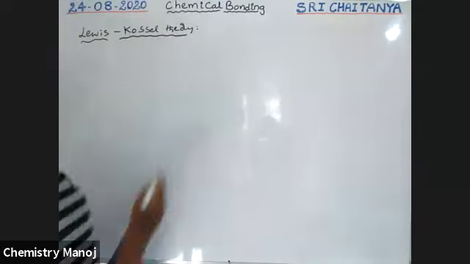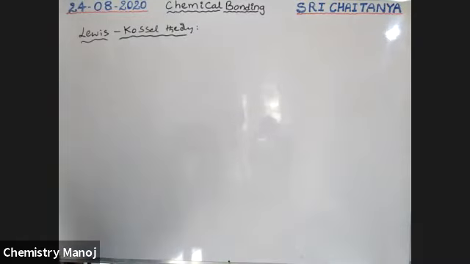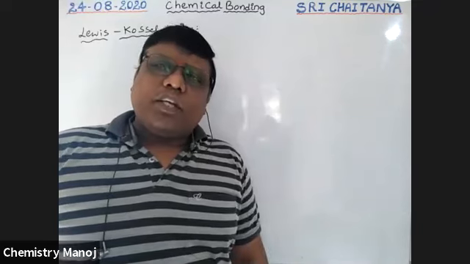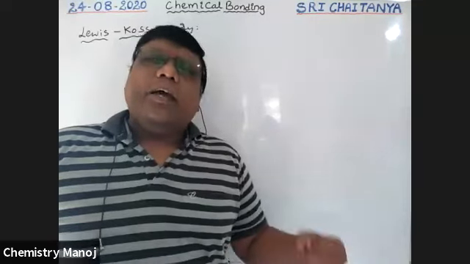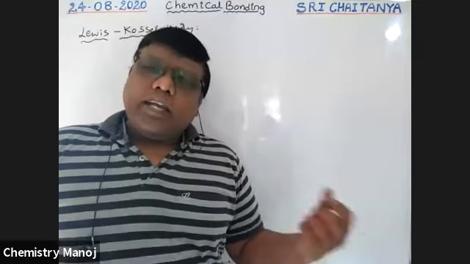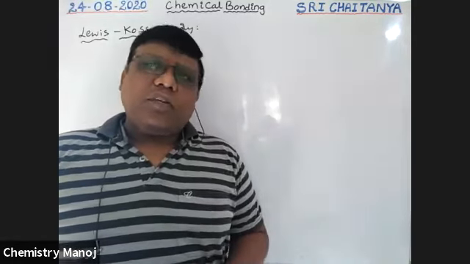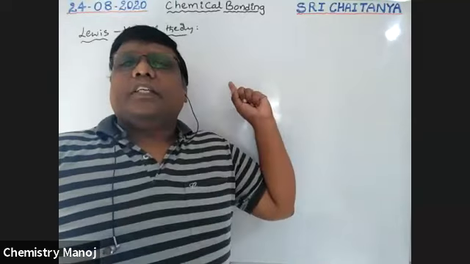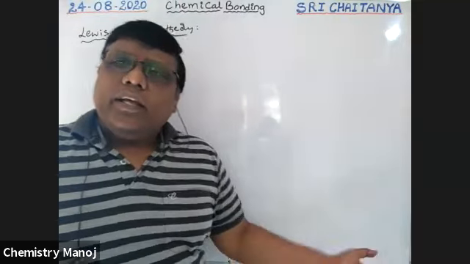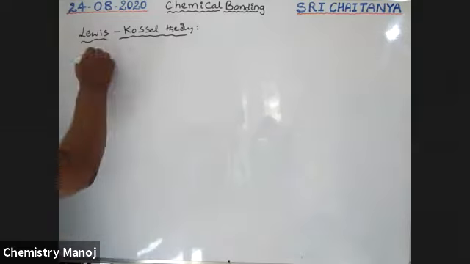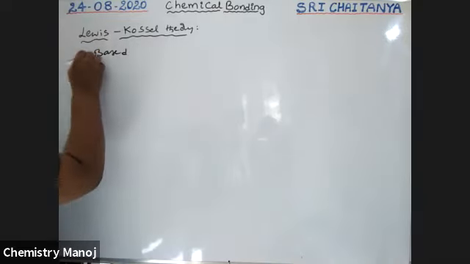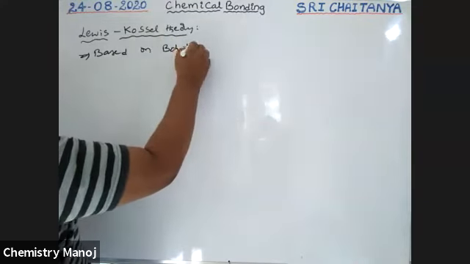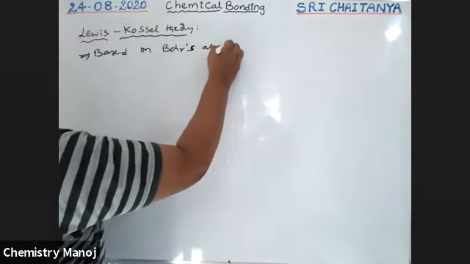What is this Lewis-Kossel theory? See, boys, chemical bond formation generally takes place either by the loss of electrons, gaining of electrons, or sharing of electrons. That is explained on the basis of the Lewis-Kossel theory.